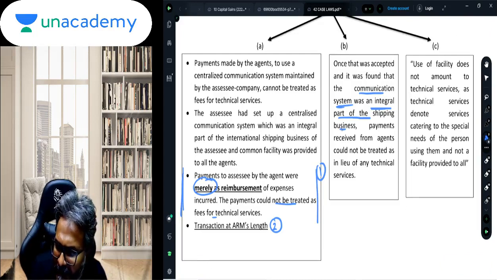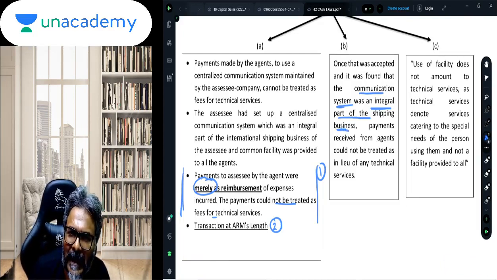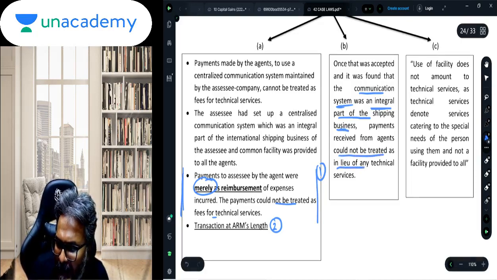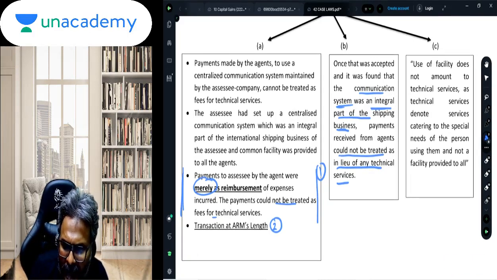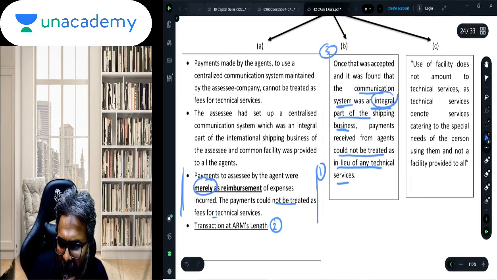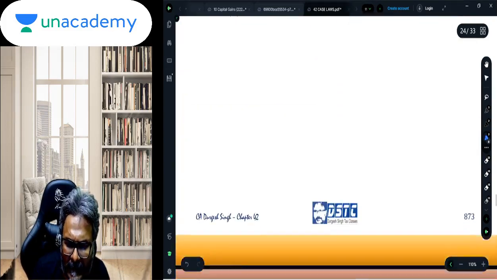Because it is an integral part of the shipping business, this payment can be considered as a business payment and cannot be treated as a payment in lieu of technical service. That is the only thing you need to write in this context. So just write 3 pointers, that should be all.